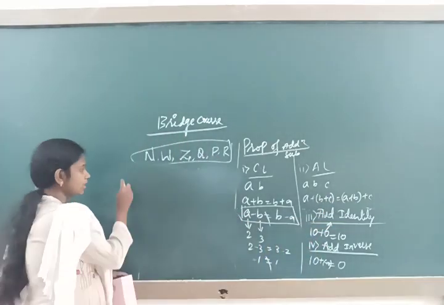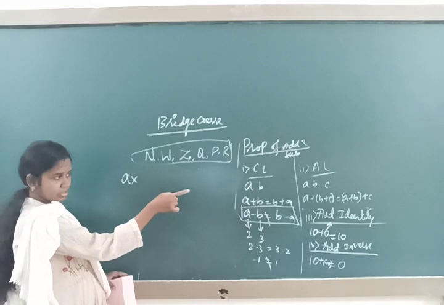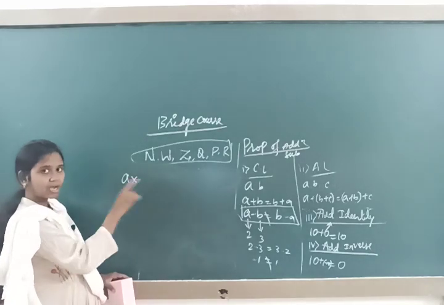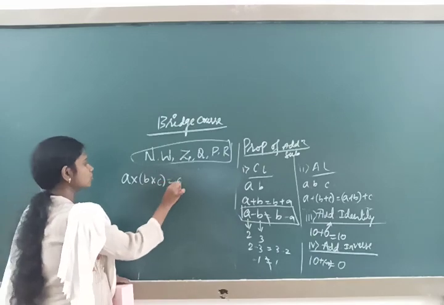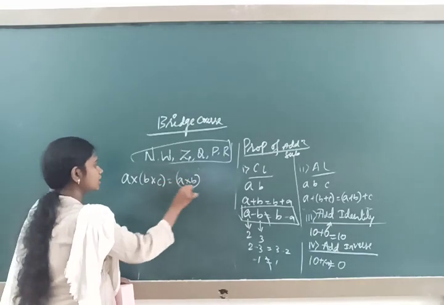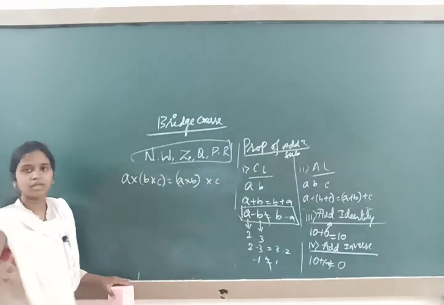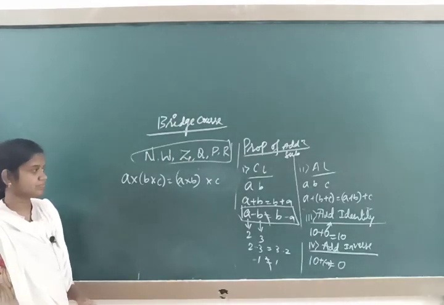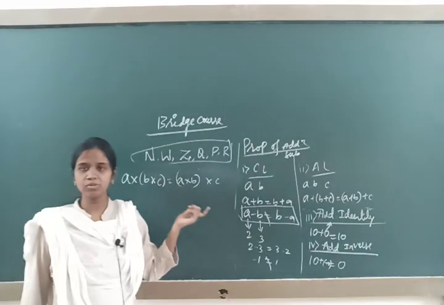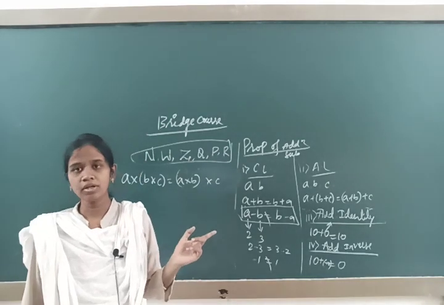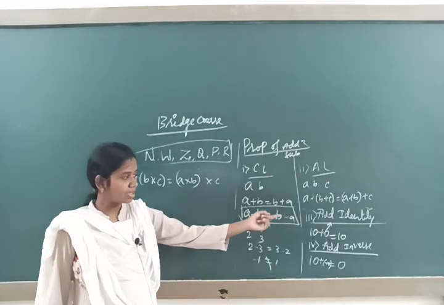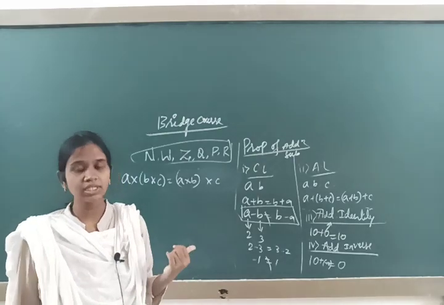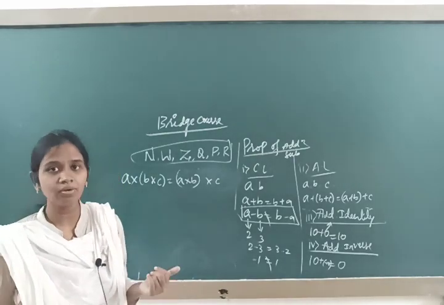Now keep that in mind and change the signs here: a into b into c is equal to a into b into c. The grouping of two numbers: I have grouped b into c on one side, and there was a grouping for a into b on the other. This holds good. Next property, there was additive identity; here it will be multiplicative identity.